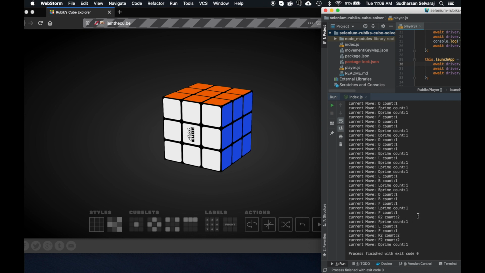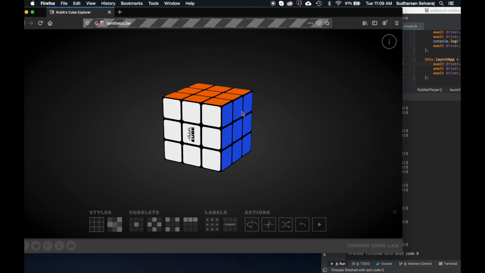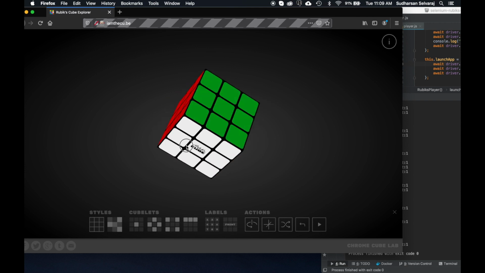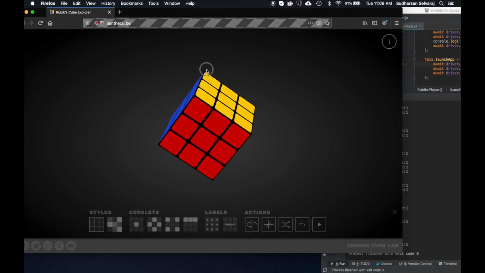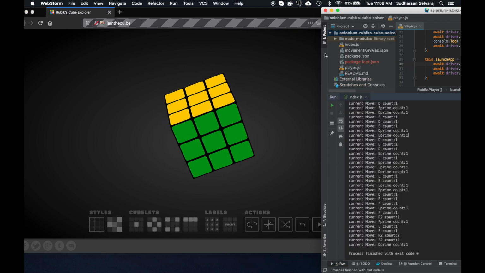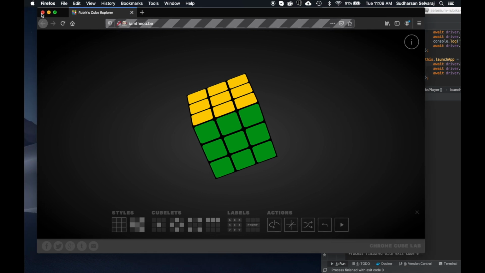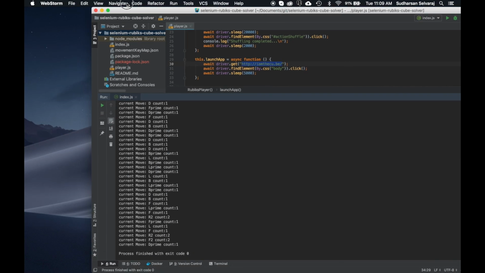Yeah, the script got completed, and as you can see, it again solved the cube. So I guess it's working pretty much perfectly.